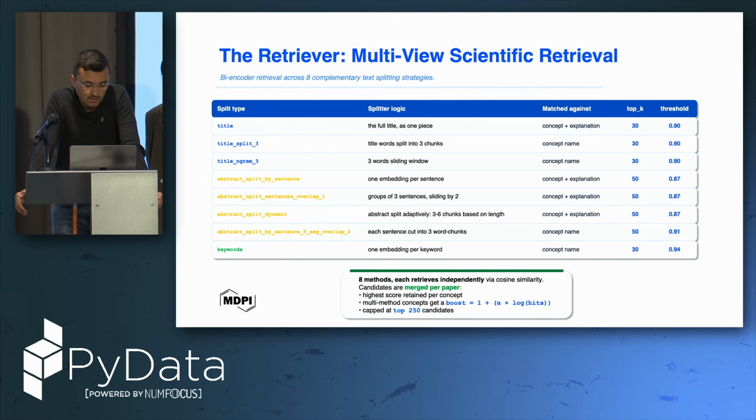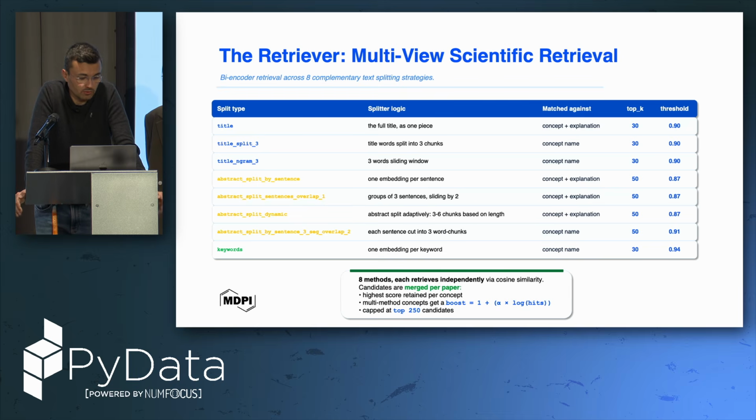So this is how we built our retriever. It's a multi-view scientific retriever. It's again a bi-encoder, and we decided to have 8 complementary strategies, trying to spot in every part of our paper where that specific concept that should be important has to be retrieved. So we can have a single embedding for a title, and we take the most similar concepts, just comparing this vector for the full title.